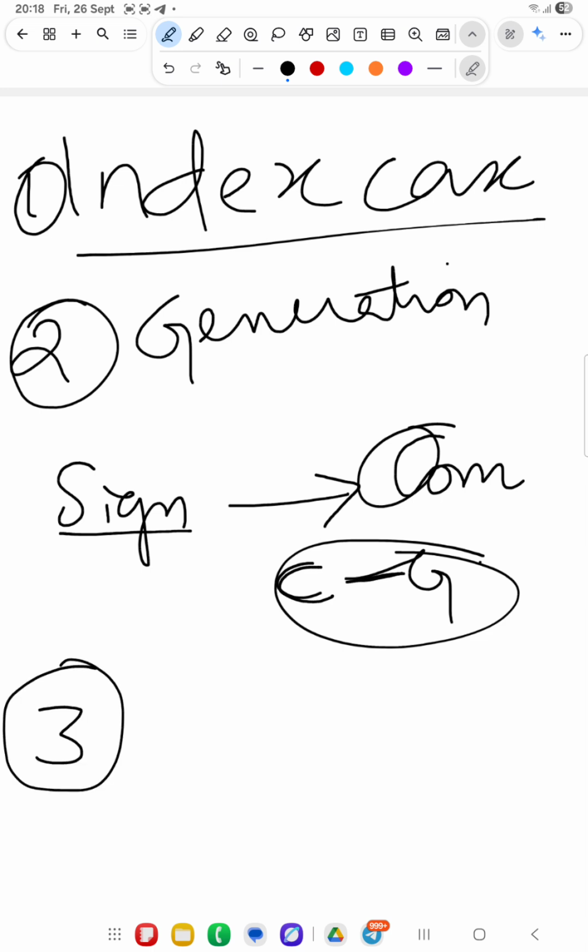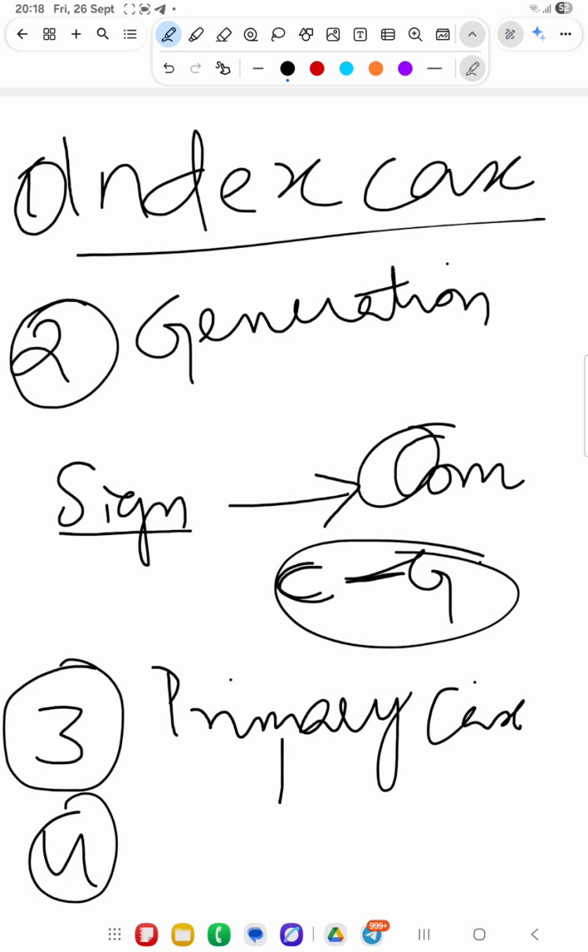And the third one: what is primary case? That is the first case in the community, and subsequent cases arising from it are the secondary cases.